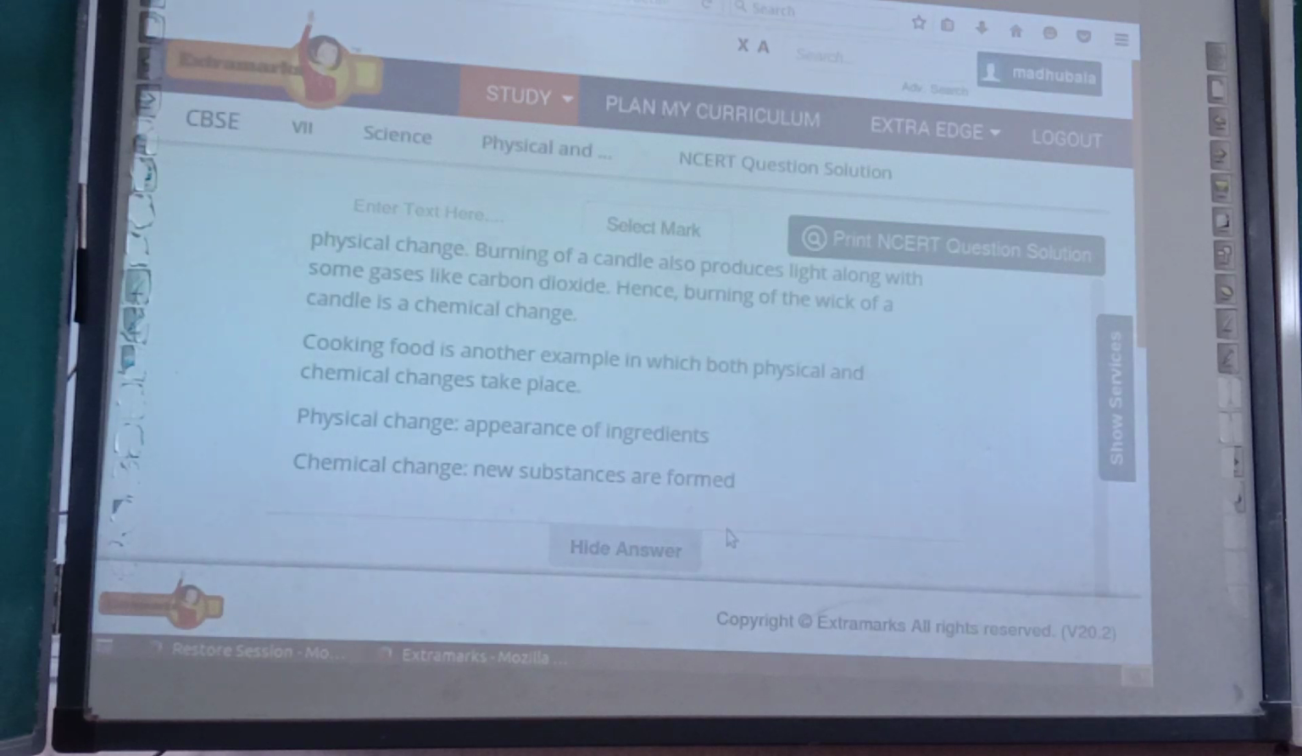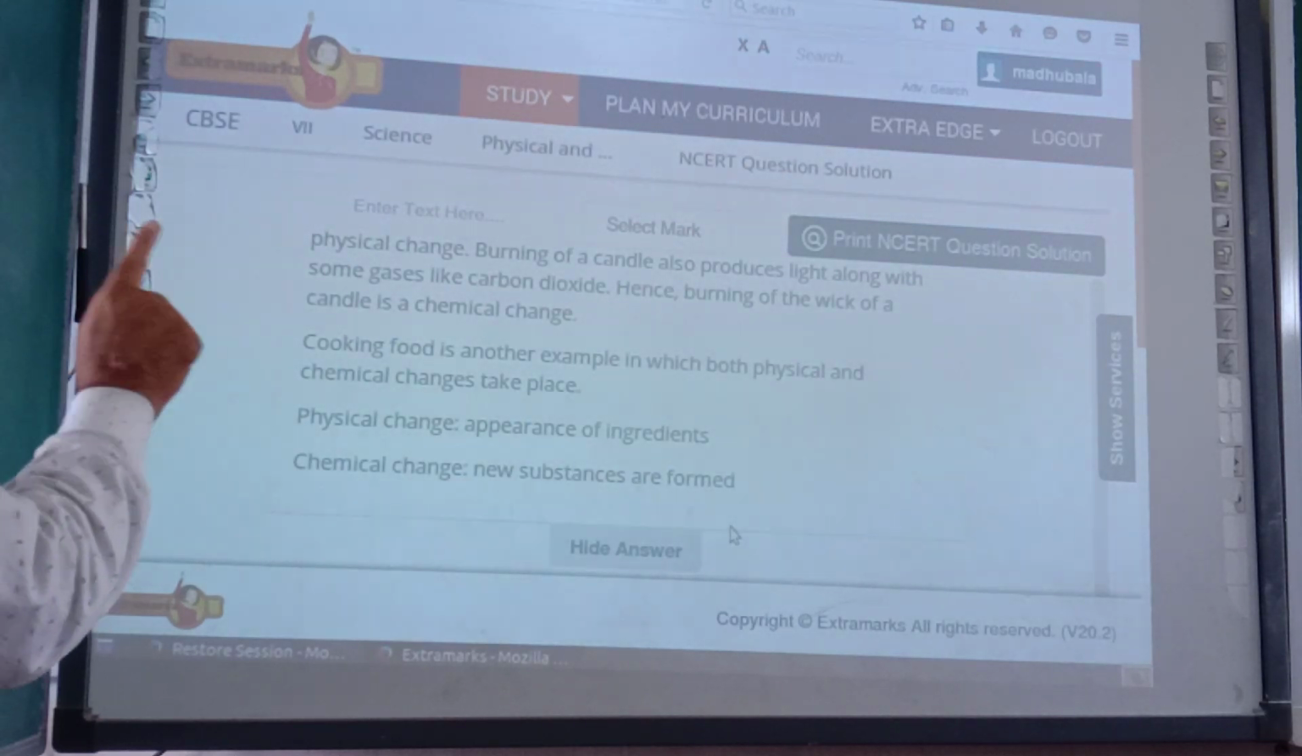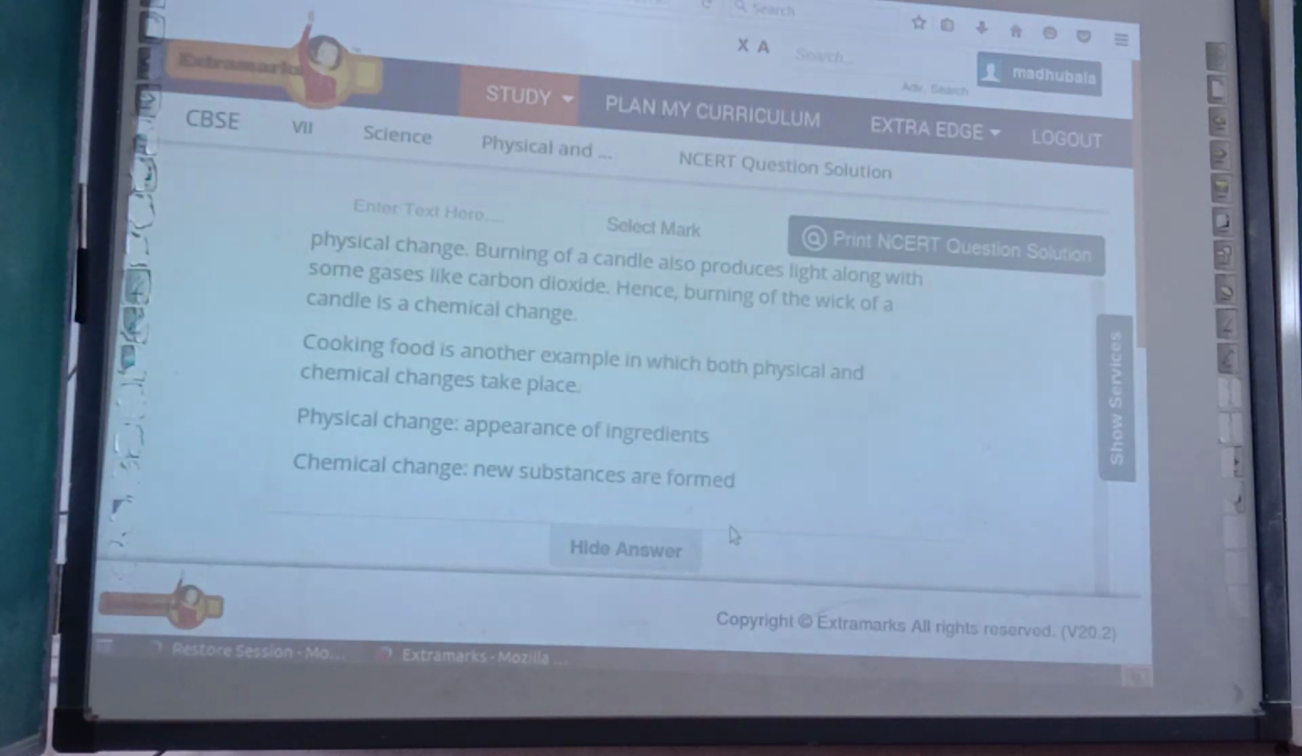Burning of a candle also produces light along with some gases like carbon dioxide. Hence, burning of the wick of a candle is a chemical change. Cooking food is another example in which both the physical and chemical changes take place. Physical change: appearance of ingredients. Chemical change: new substances are formed. So just see, cooking of food is also an example of physical and chemical changes.